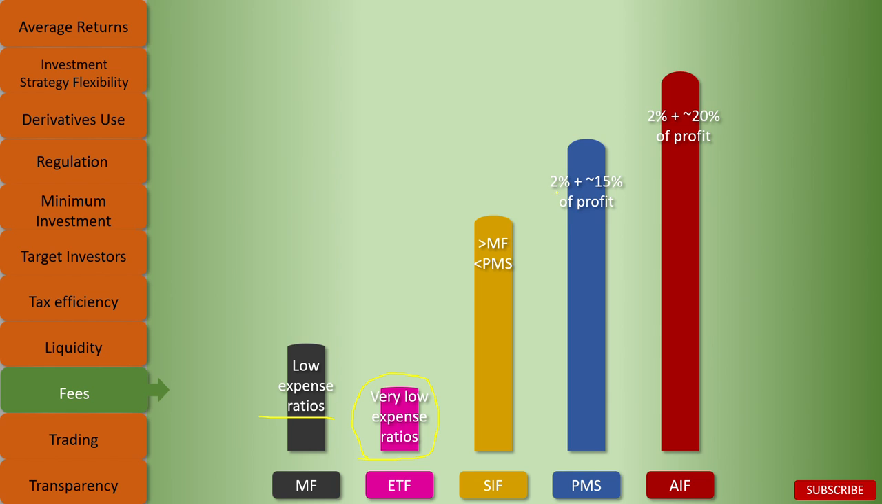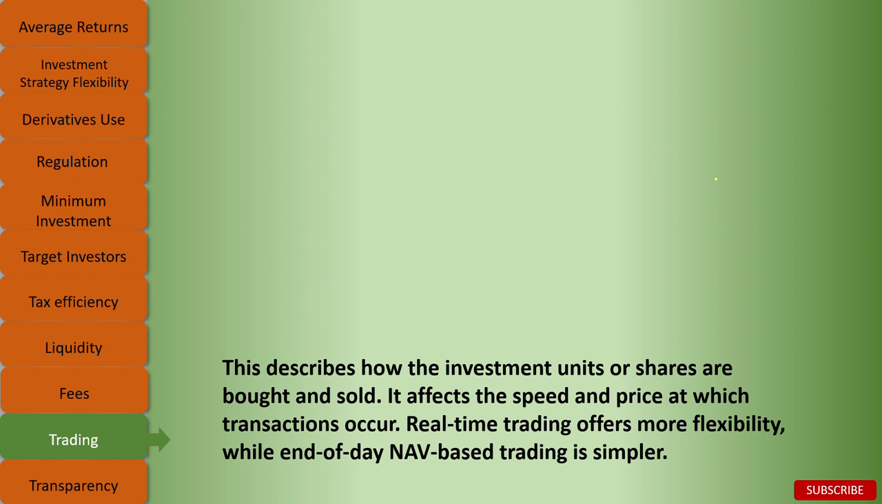In PMS, there is 2% fixed and approximately 15% of profit. So, again, these are approximate ballpark figures. They may vary a bit here and there depending upon the fund house or the category. In AIF, the fixed fee is 2% and approximately 20% of profit. So for AIF, the fees are the highest.